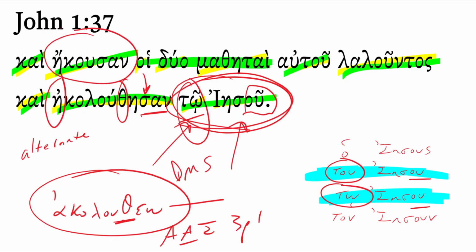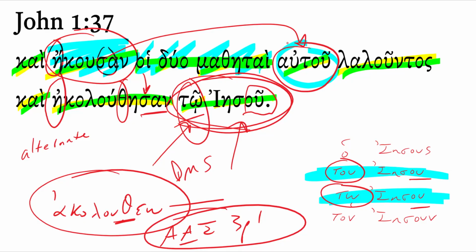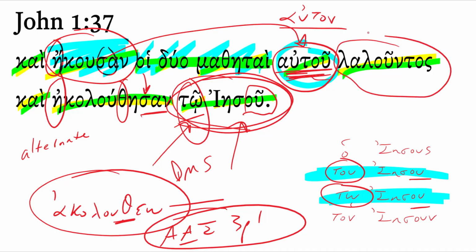Up here we had the verb akouo. Notice again a lengthened initial vowel, a sigma alpha. That also is an aorist active indicative, third person plural, because the subject of both is the two disciples. And this autou, you might think his two disciples, but we really need an object for the verb akouo, and akouo is frequently followed by a genitive object or a genitive complement. Now sometimes it is also followed by the accusative, so you could have ekousan auton, but here we have autou, and then the autou is further described with this participle, right? Also genitive masculine singular. It's talking about John, they heard him, right, autou, as he was speaking.